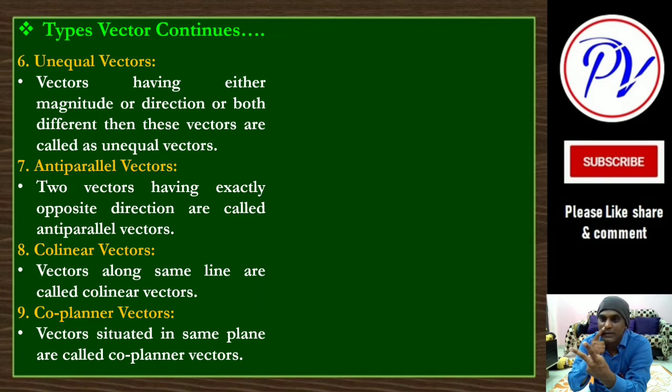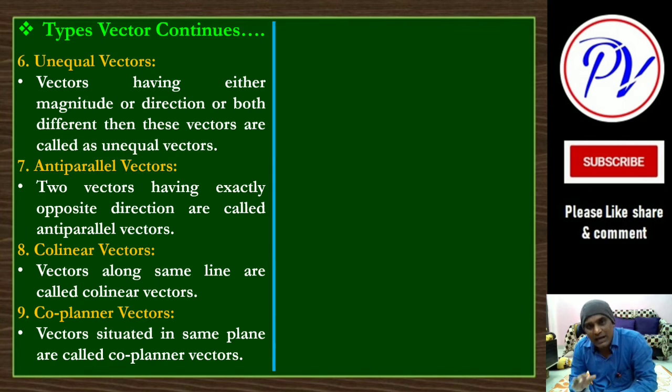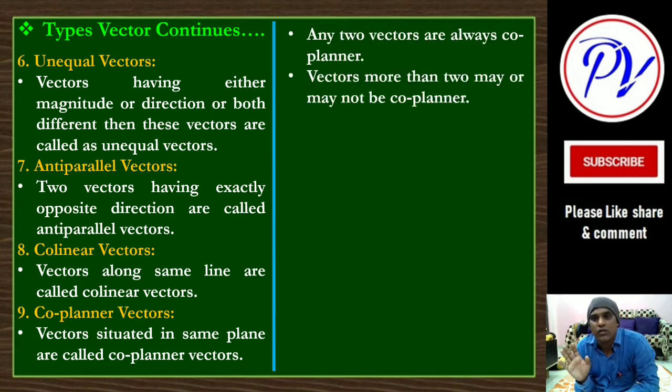Whatever their orientation may be, I can put these two vectors on one plane. One is on this side, one is on this side, so I can put a plane like this. So they will be on one plane. So they are coplanar now. So two vectors are always coplanar, but more than two may be coplanar, may not be coplanar.